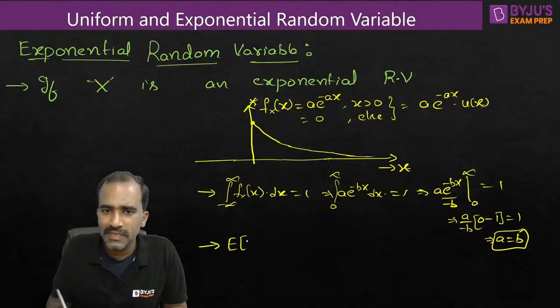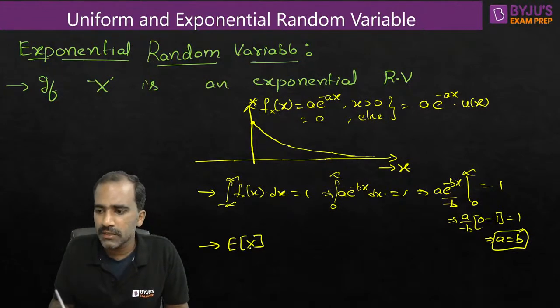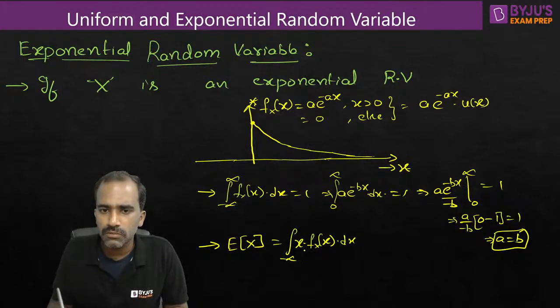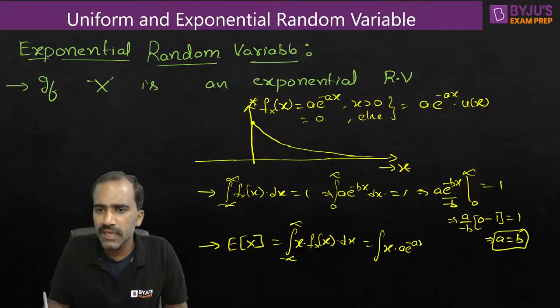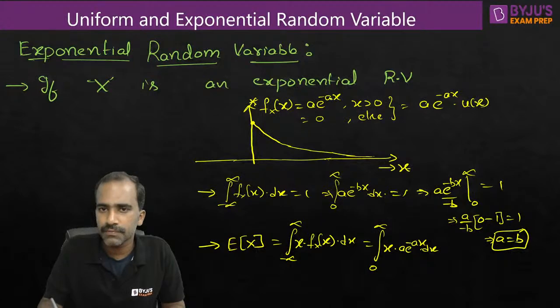Let's calculate the moments. Find the first order moment, or mean value. Integration of x into fx of x dx. This is a basic relation for first order moment or mean value. Let us calculate it. Integration of x into, what is the equation of PDF? It is a into e power minus ax dx, limits from 0 to infinity. Only from 0 to infinity the equation of PDF is this much. This is valid only from 0 to infinity.